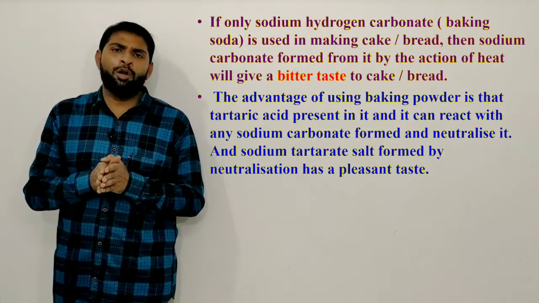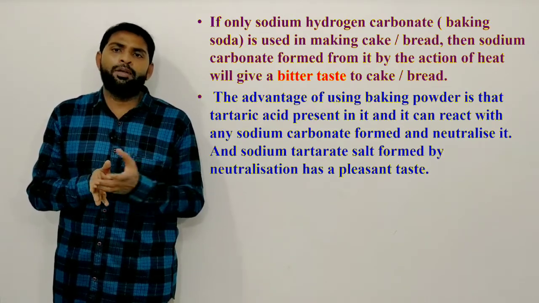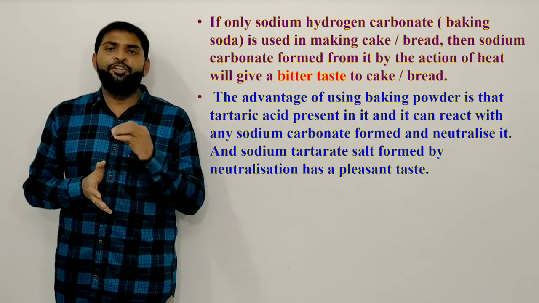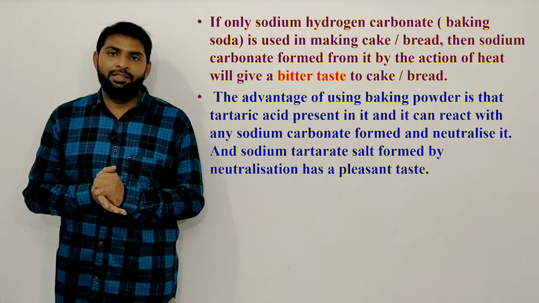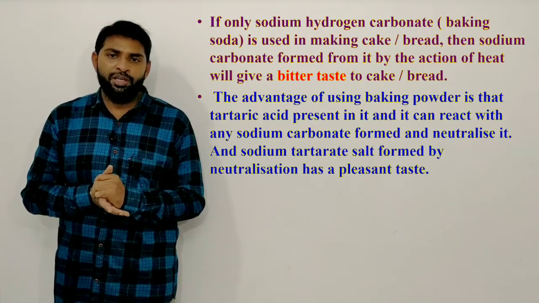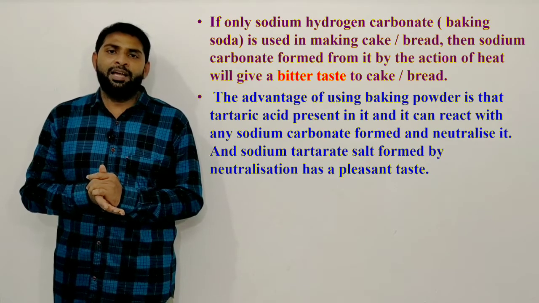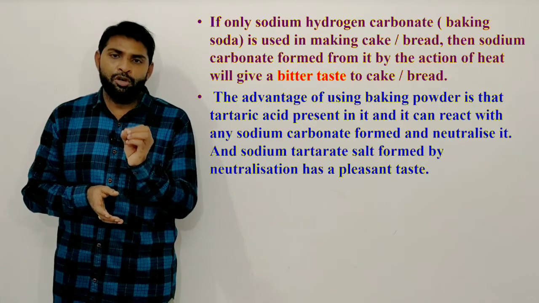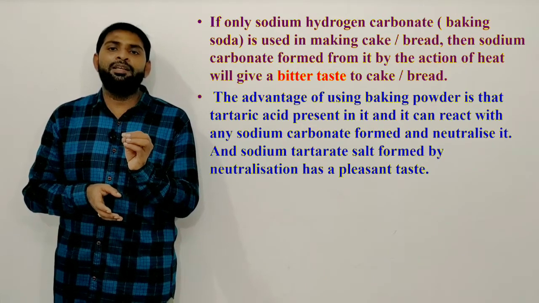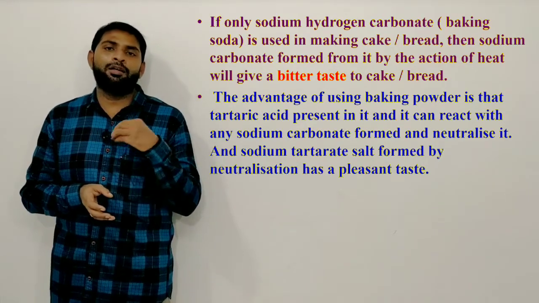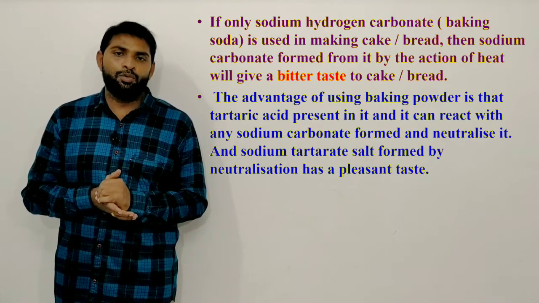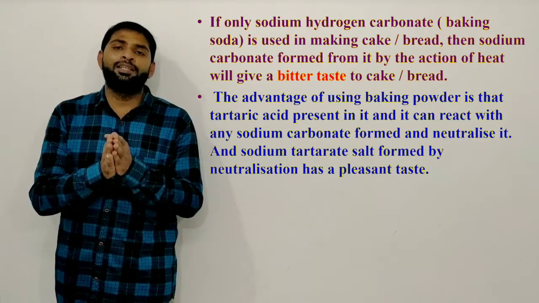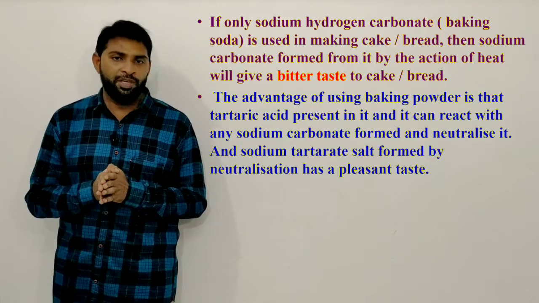If any sodium carbonate is formed during the process, it is neutralized by the acid, and sodium tartarate salt will be formed. This sodium tartarate salt has a pleasant taste, it does not give a bitter taste, so it gives a good taste to the food materials.